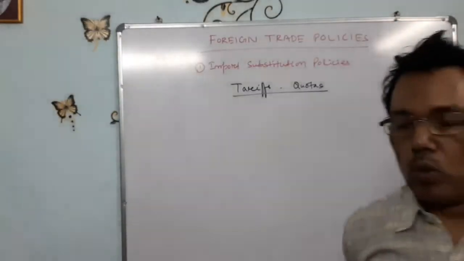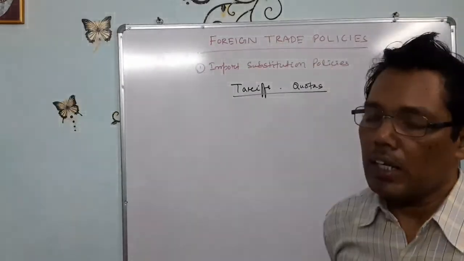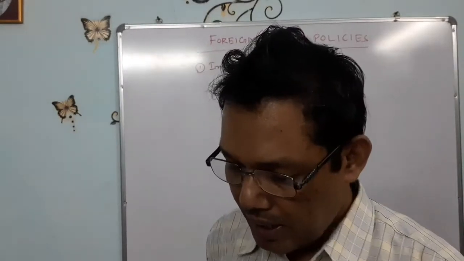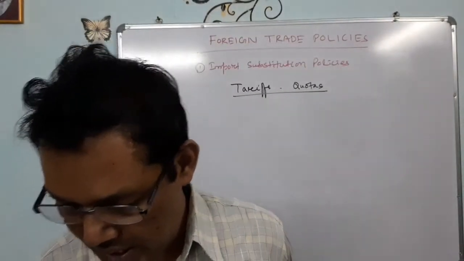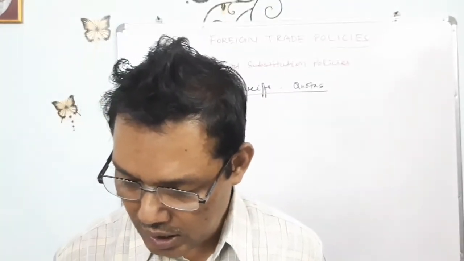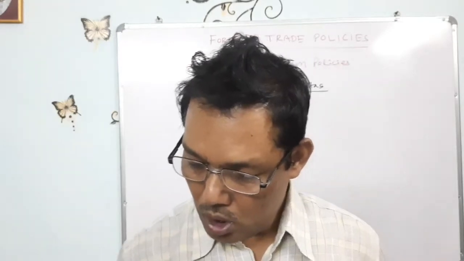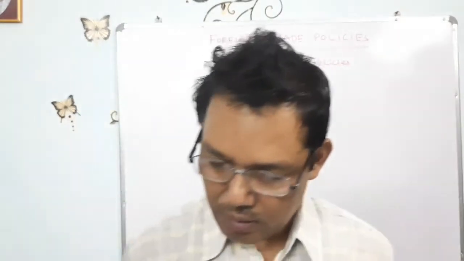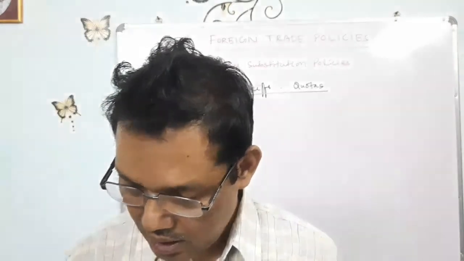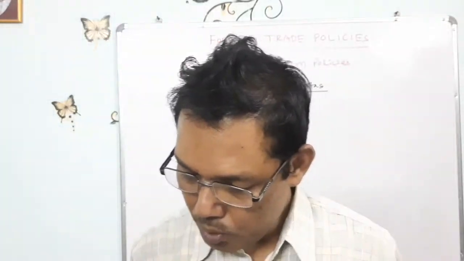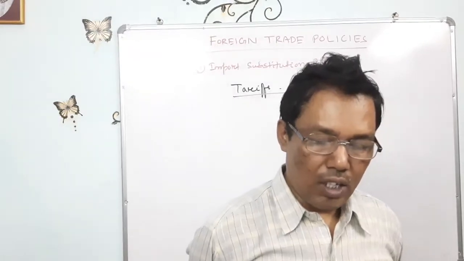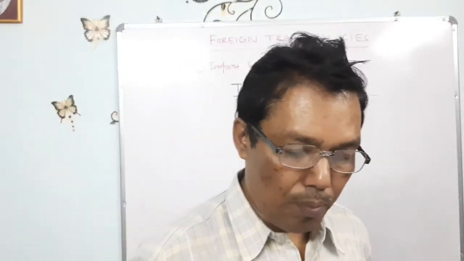We cannot import goods above that prescribed limit. Under this, the government fixes quotas of imports of different goods from different countries, keeping in view the needs of the country. Both tariffs and quotas restrict imports, thereby protecting domestic producers from foreign competition.